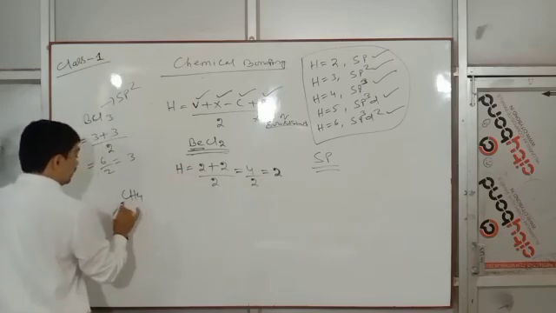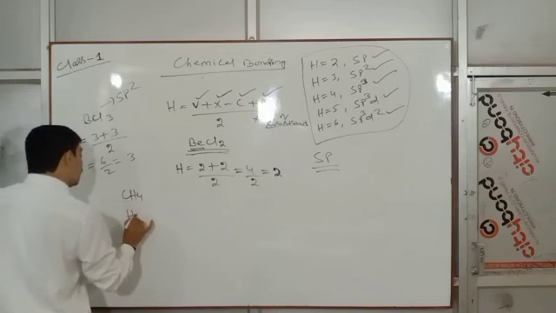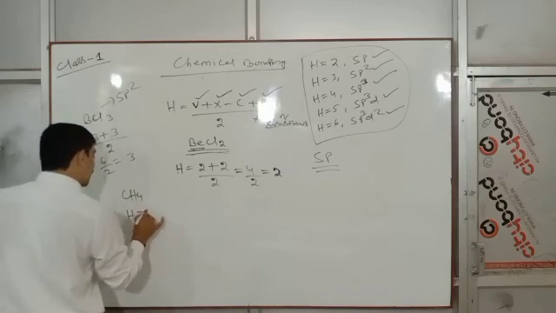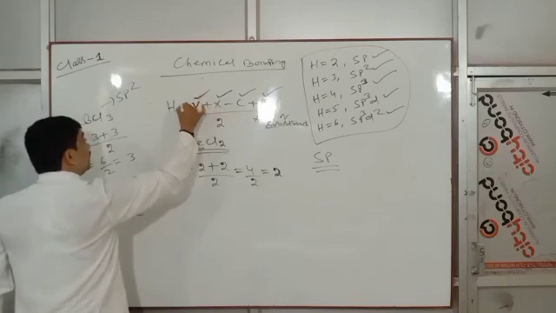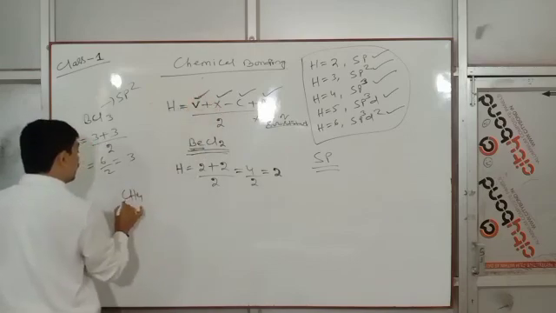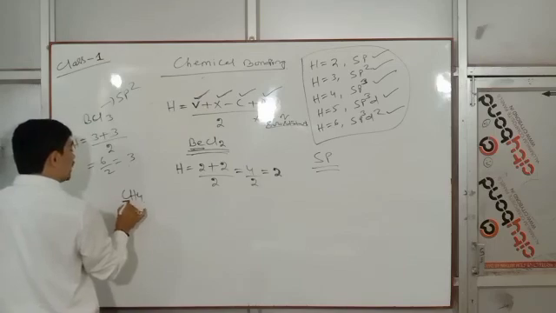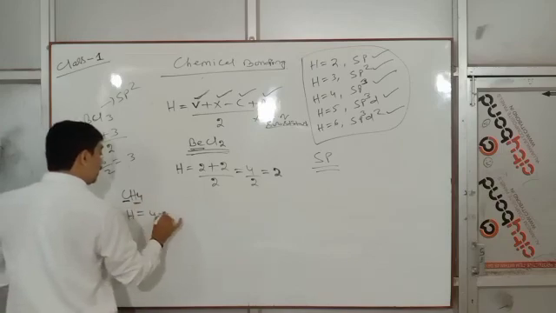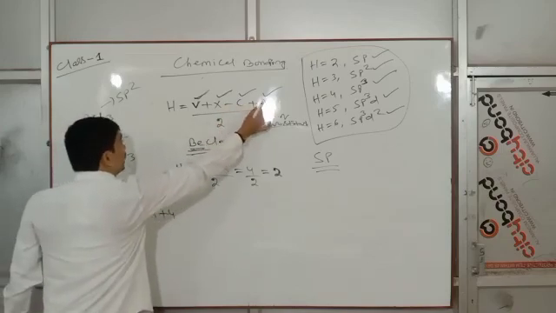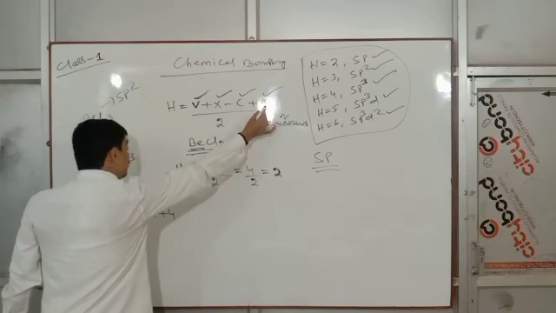CH4. Look at it, the central atom is carbon. Put this formula: B is the valence electron of the central atom, carbon, so B is 4. How many substituents? 4. Cation, anion charge, there is none.